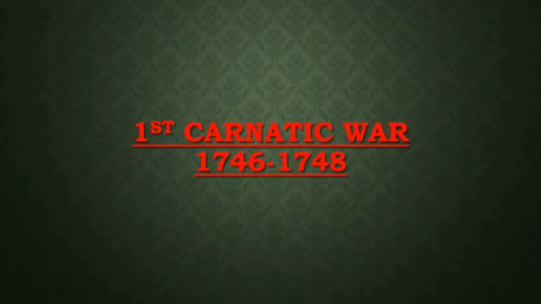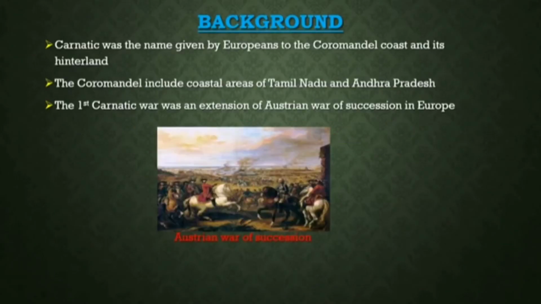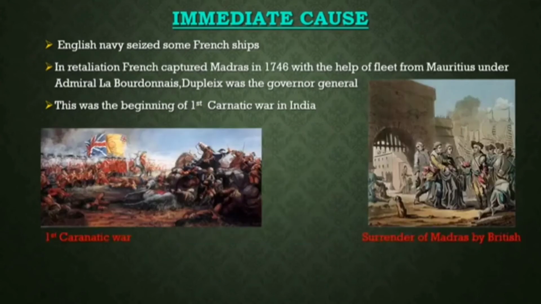First Carnatic War. Carnatic was the name given by the Europeans to the Coromandel coast. This includes coastal areas of Tamil Nadu and Andhra Pradesh. The First Carnatic War was an extension of the Anglo-French War in Europe, which was caused by the Austrian War of Succession.